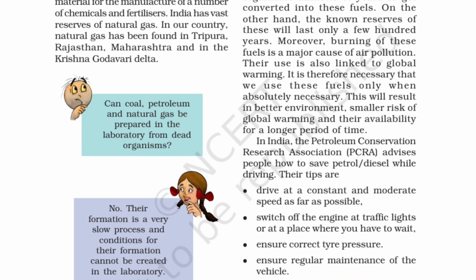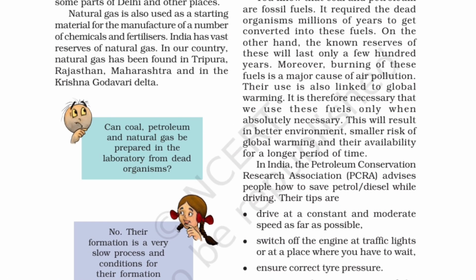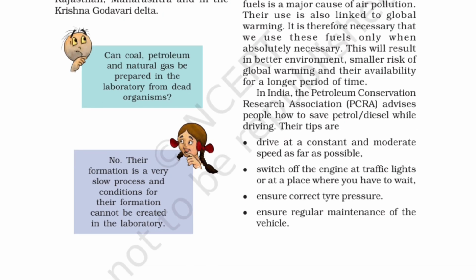Now in India, the Petroleum Conservation Research Association, which is PCRA, advises people on how to save petrol and diesel while driving. Their tips are: drive at a constant and moderate speed as far as possible. Switch off the engine at traffic lights or at a place where you have to wait. Then ensure correct tire pressure. Then ensure regular maintenance of the vehicle. If we keep these in mind, we can easily save our fossil fuels and use them for a longer time, right?